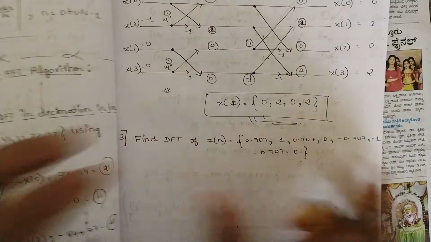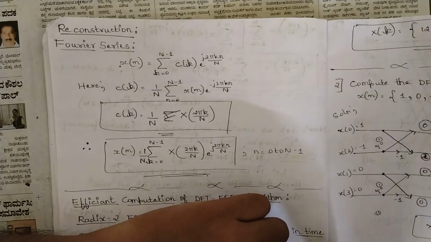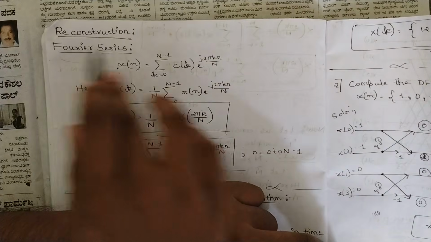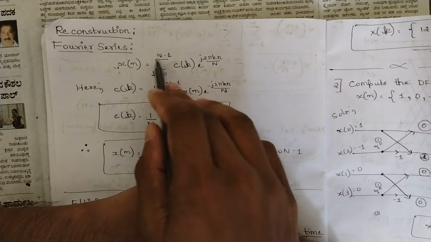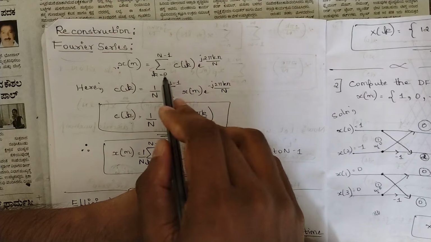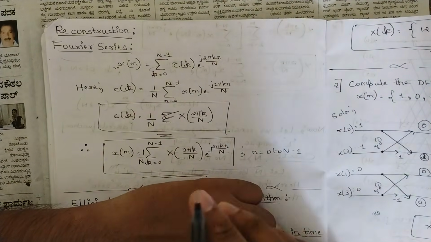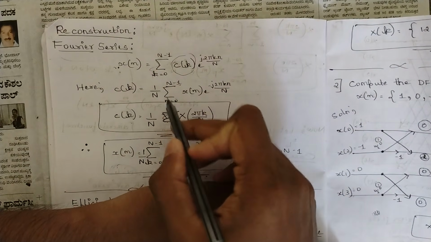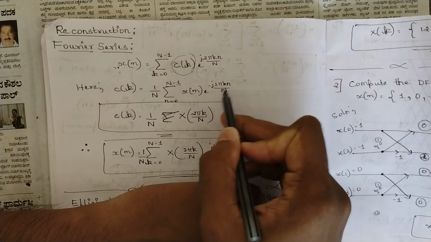After that, the final part is the reconstruction part. The reconstruction part is in order to obtain the discrete Fourier transform. We should be considering a Fourier series now. In frequency domain sampling, first we considered the Fourier transform. Now we consider the Fourier series, that is x of n is equal to summation of k equal to 0 to N minus 1 c of k e power j 2 pi k n by N. This is the general formula for the Fourier series. In this case, c of k is represented as 1 by N summation of n equal to 0 to N minus 1 x of n e power minus j 2 pi k n by N.